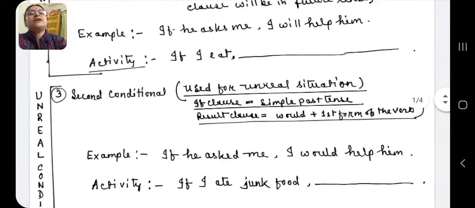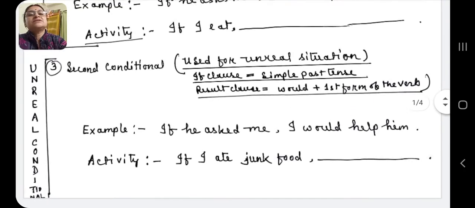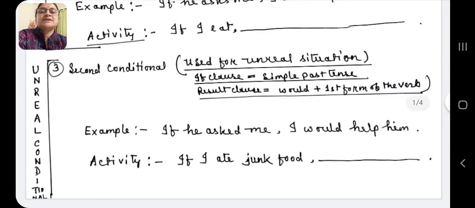Coming to unreal conditionals. Unreal conditionals are assumptions or suppositions. Now see, second conditional is an unreal conditional, and it is used for unreal situations. The if clause will be in simple past tense and the result clause will be in would plus the first form of the verb.